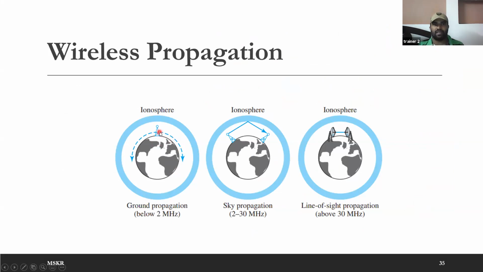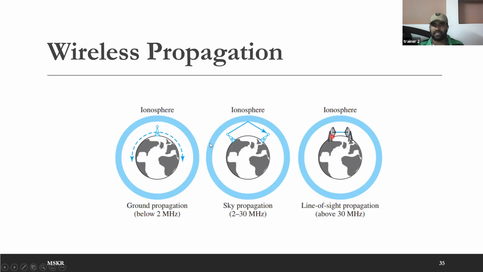Actually the signal will go along the atmosphere within the ionosphere. If you use a signal that is between 2 to 30 megahertz, the signal will go in a straight line, but it will be reflected in the ionosphere, the ionosphere that is encircling our earth. But if you go beyond 30 megahertz, and you point them towards the ionosphere, the signal will go through the ionosphere, so you can't use sky propagation like this. The communication only happens in line of sight.